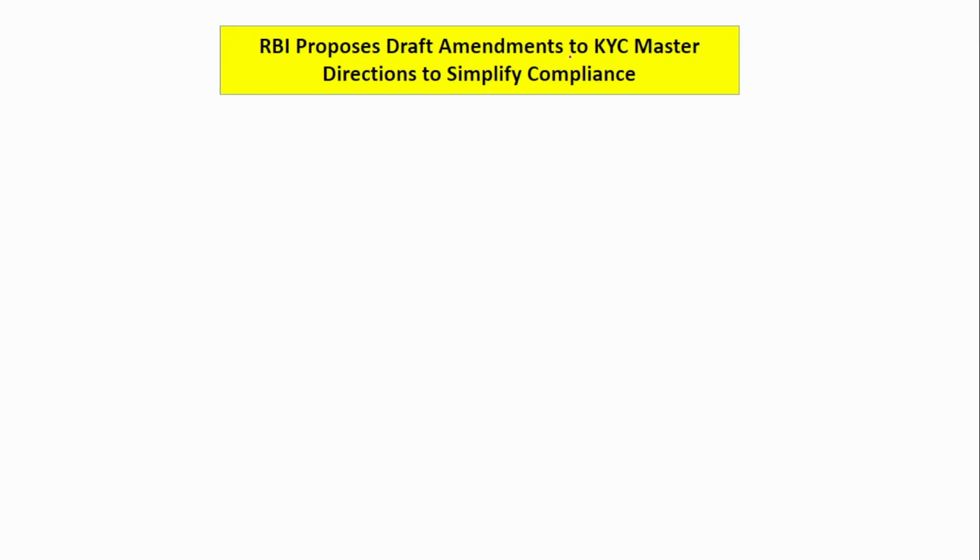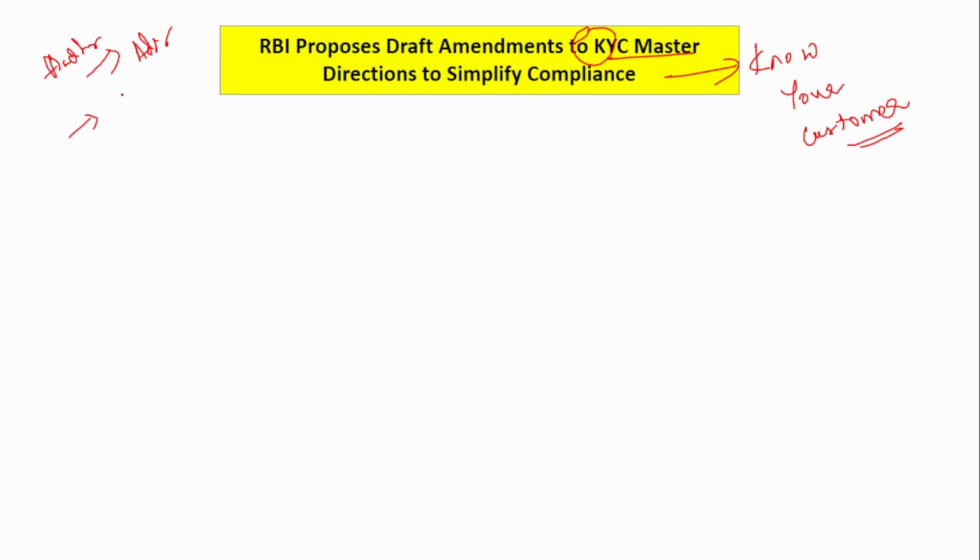Next is RBI proposes draft amendments to the KYC master directions to simplify the compliance. KYC is nothing but know your customer. So before onboarding the customer into your banking system, you have to know everything about your customer. Mainly, before onboarding a customer, you get their Aadhaar, which is like your address proof details, then your individual ID proof details. Mostly they give PAN. This is to identify you, and Aadhaar is to identify the address. So these are the various details that are provided to the bank before onboarding any customer.